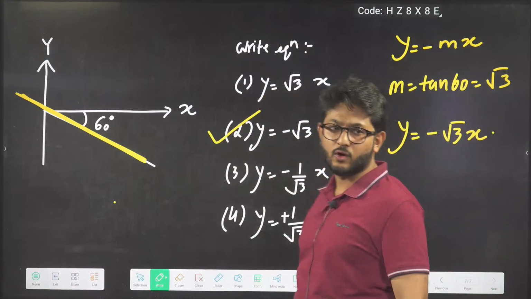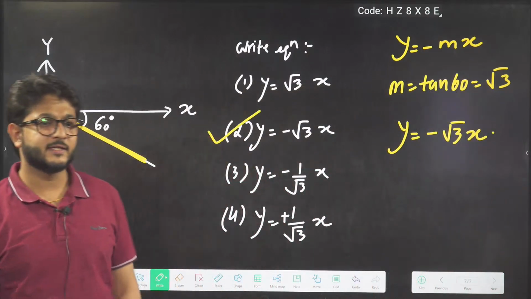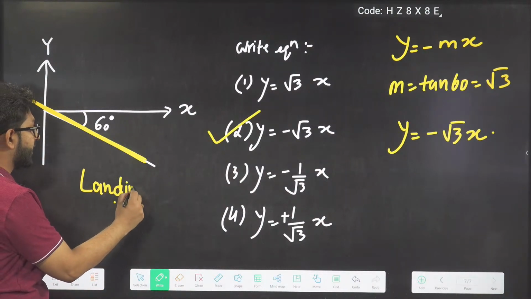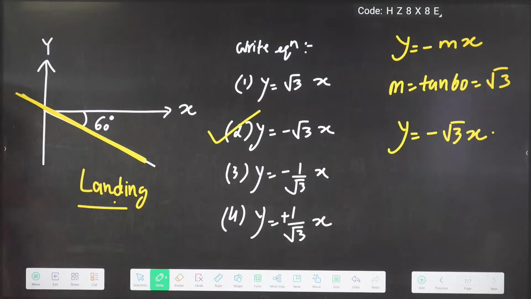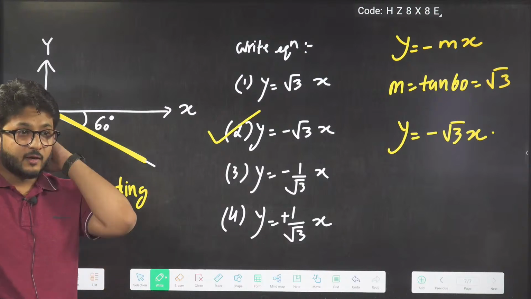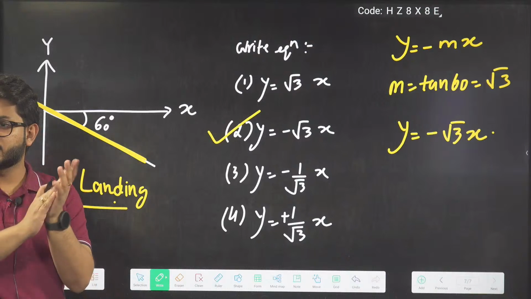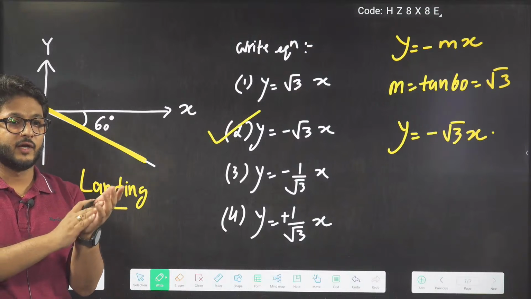Wonderful job done by you all. Second option, the right answer. Yes, it is the landing curve, the trick I gave you. It is the landing curve. So hence y equals minus root 3x. Wonderful, kids. Very good job done.